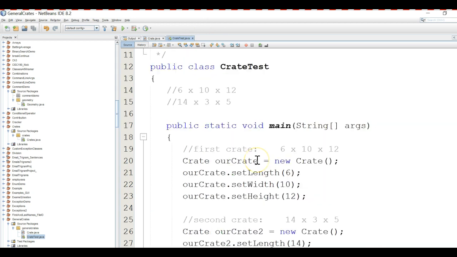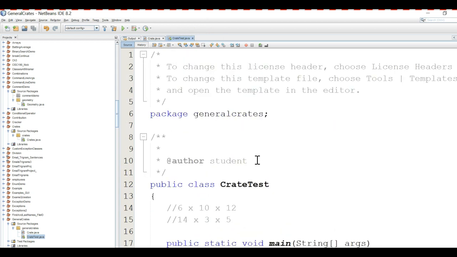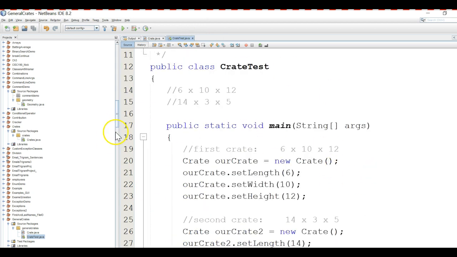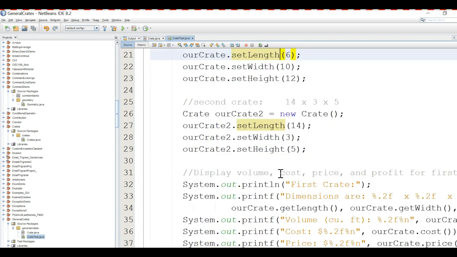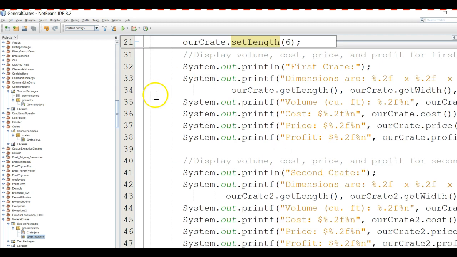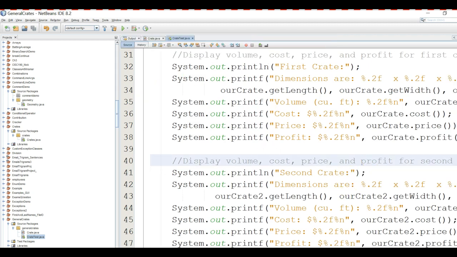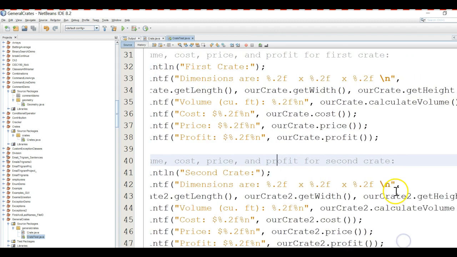Cratetest.java was a driver class. It had a main method, and it created objects of the crate class. It created two objects of the crate class, rCrate and rCrate2, each with their own instance fields that corresponded to the dimensions of those crates, their length, width, and height. And then we called the methods that we had defined in crate.java to find out the lengths, widths, heights, costs, prices, profits.